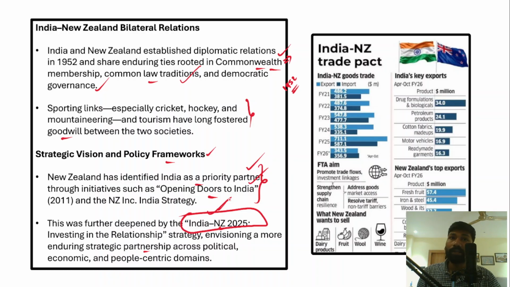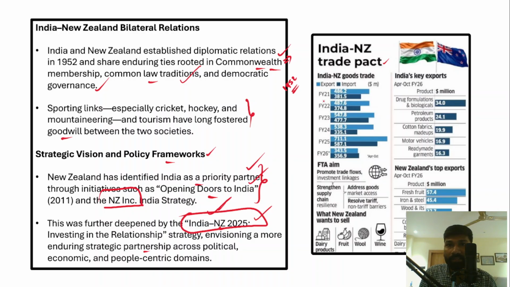Even though New Zealand had earlier launched programs to strengthen its relationship with India, for example Opening Doors to India or New Zealand Inc, those are a bit outdated and old strategies. The new strategy that New Zealand has launched is the India New Zealand 2025 strategy, with the objective of further strengthening the strategic relationship with India. However, if you look at the India New Zealand trade pact, detailed data has been given about the India and New Zealand trade.